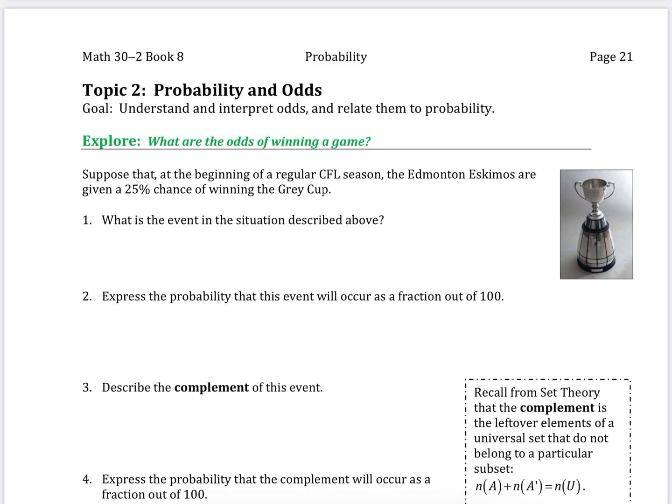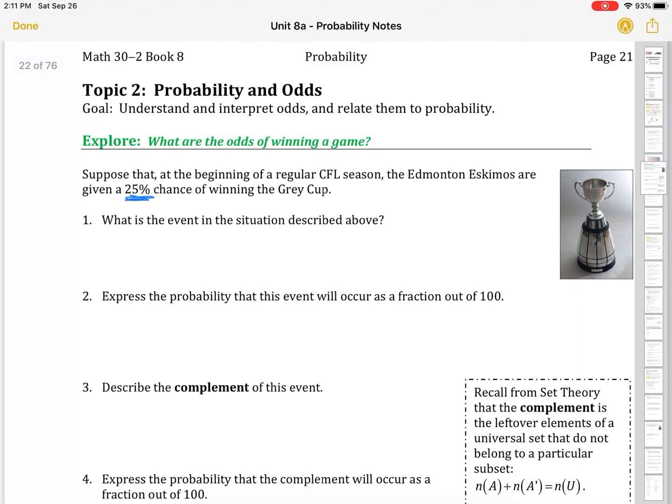Right, so here we're in topic 2, probability and odds. We want to differentiate a little bit between what probability is and what the odds are. Because you often hear, oh, the odds of so-and-so winning the Stanley Cup is 7-2, versus the probability of them winning the Stanley Cup, which might have been 2 out of 9. Okay, so there's a difference there, and it's a different way of expressing the chances. So we're going to understand and interpret odds and relate them to probability.